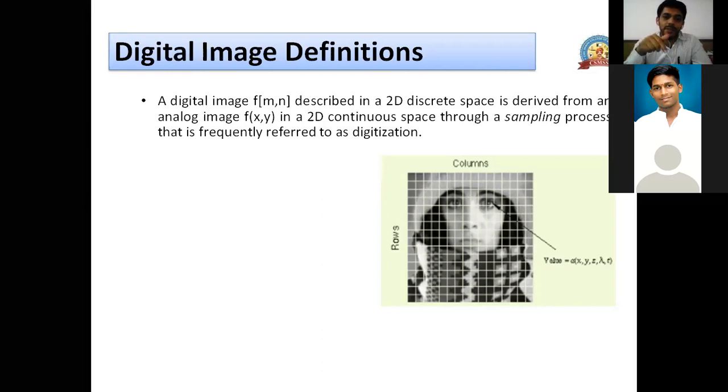That's why a digital image is a sampled version of a continuous image, which is frequently referred to as digitalization. Here you can see this image, and clearly you can see different shades of gray. Let me highlight this.